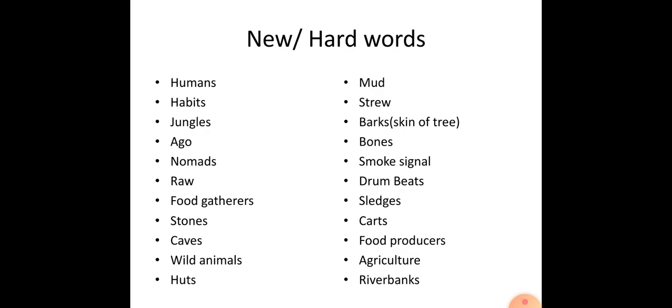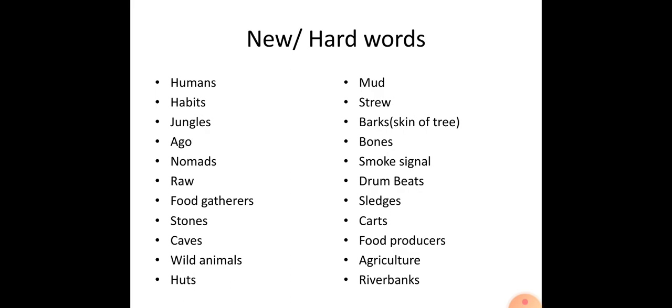Nomads. What is the meaning of nomads? Nomads means people who move from one place to another in search of food, clothes, work, etc. Nomads. Raw. Raw means kacha, not cooked food. It is raw food. Food gatherers.